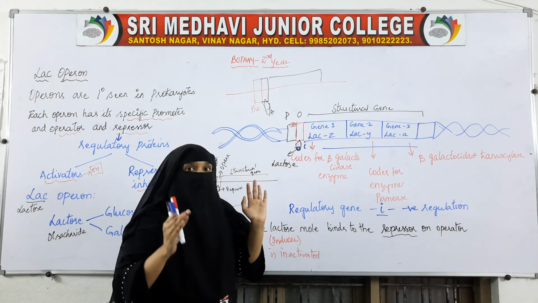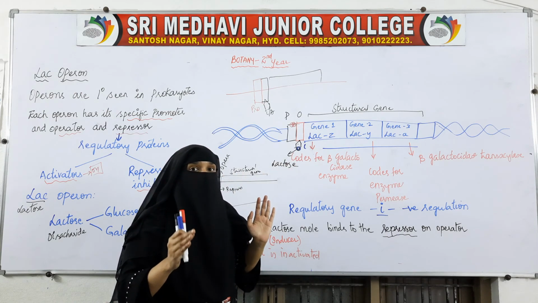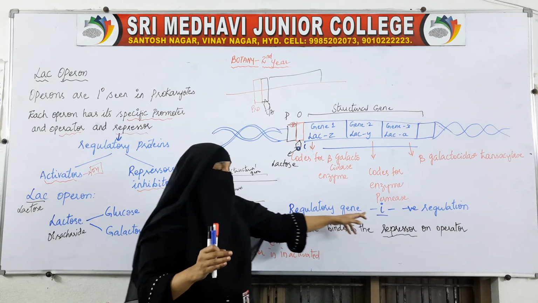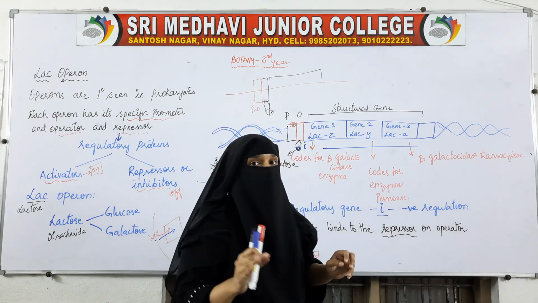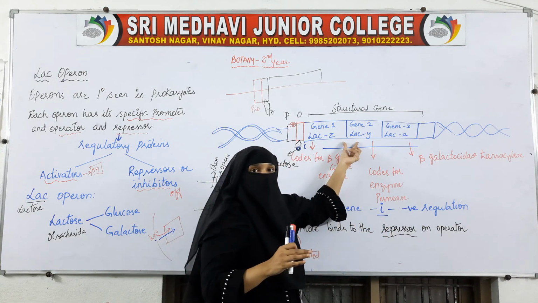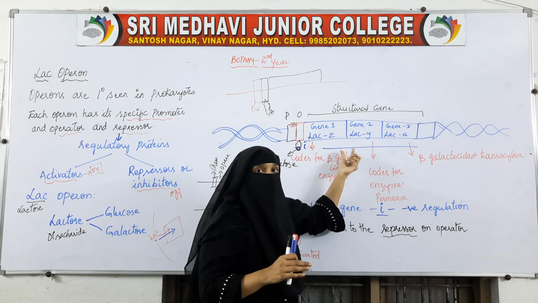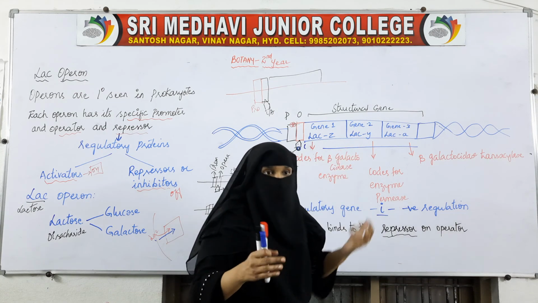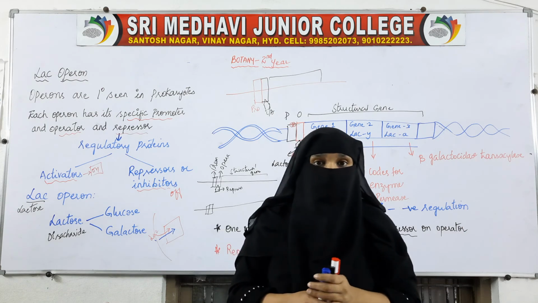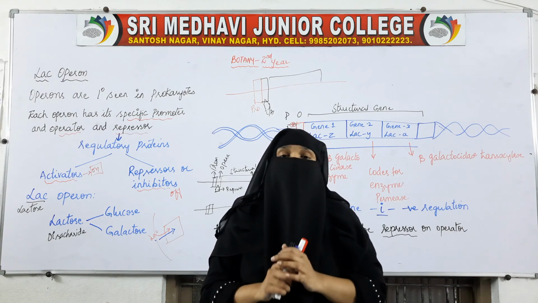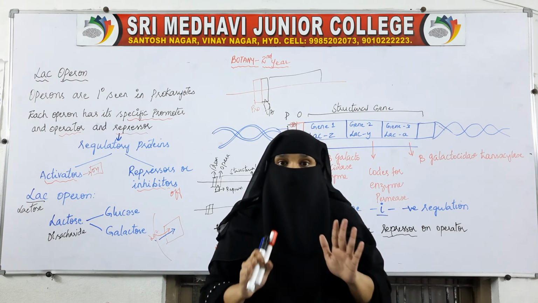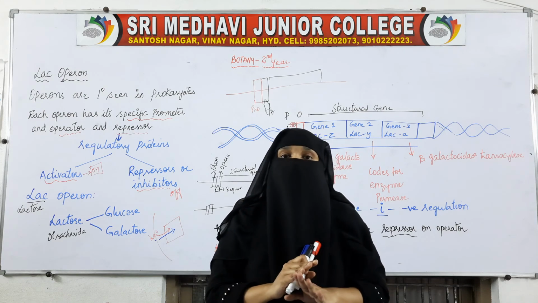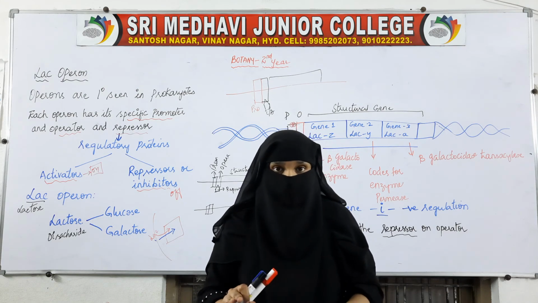But as of now, when the genes are turned on, the lac operon is a negative regulation. That is, it will not allow the synthesis of proteins which help in the fermentation of lactose to glucose and galactose in normal conditions. In normal conditions, the lac operon is turned off.